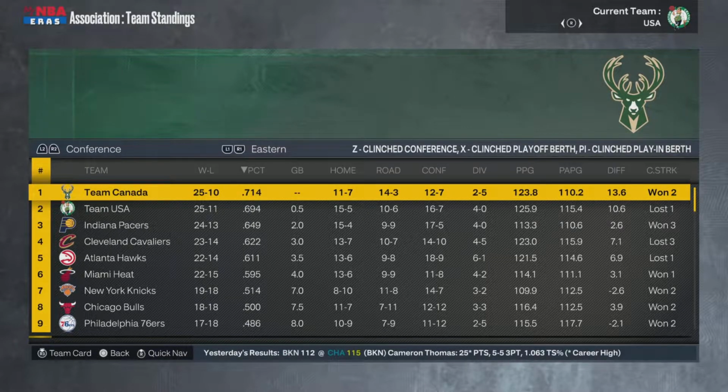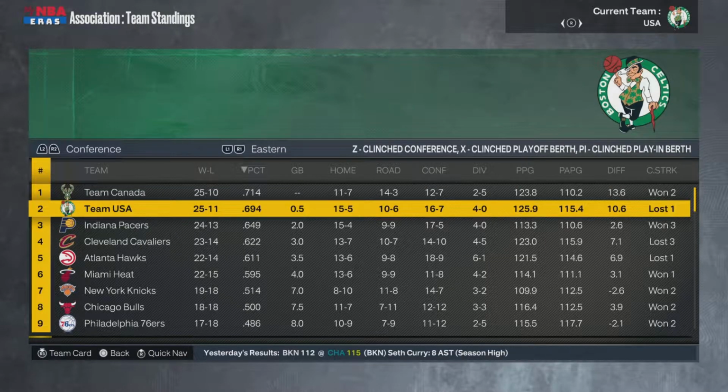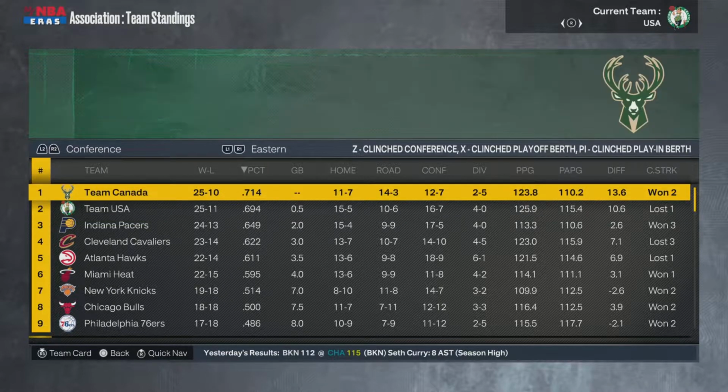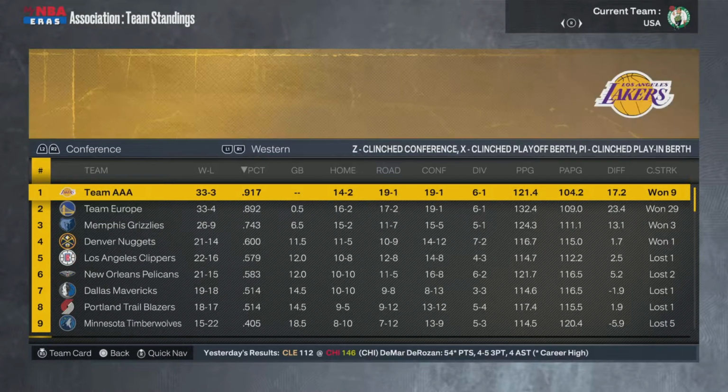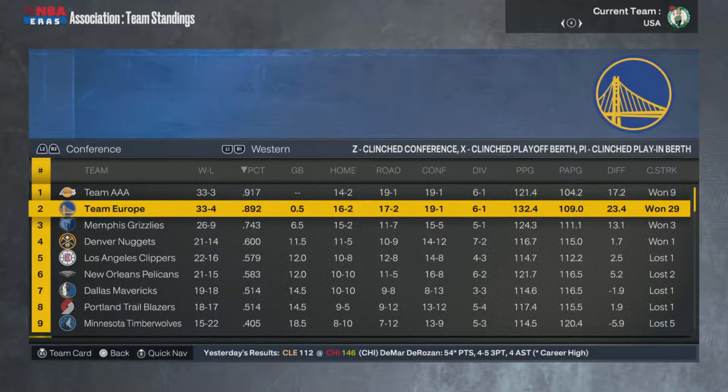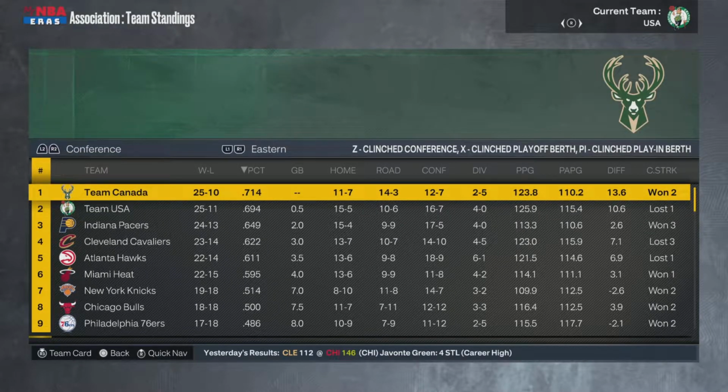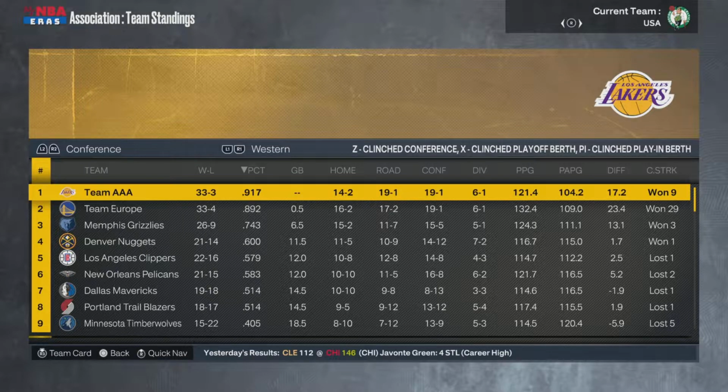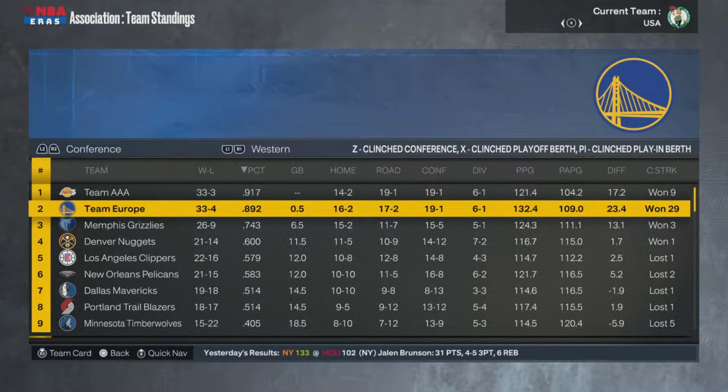So that's the East. And then flipping on over to the Western Conference, where it's Team Europe and then Team Africa slash Australia. So they are in first. Okay, and Team Europe's in second. But once again, the teams are half game separated, but 33-3 and 33-4 are their records.